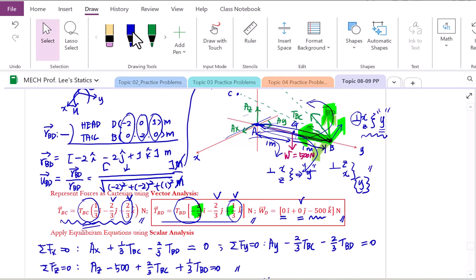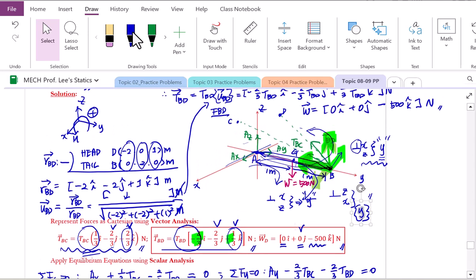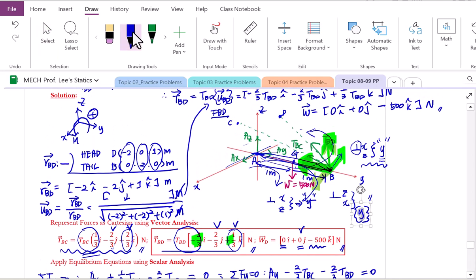Let's move to Y component. Can Y component create moment about Z? No, it is passing through the Z-axis. Therefore, no creation about Z-axis. What about Z component? No, because it's parallel to Z-axis. Therefore, no creation from the Z component.